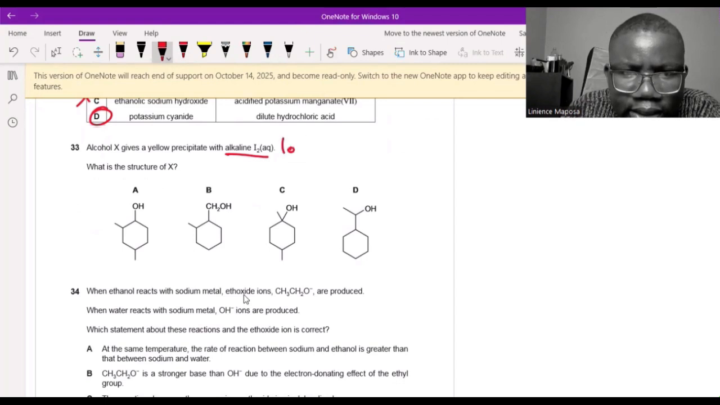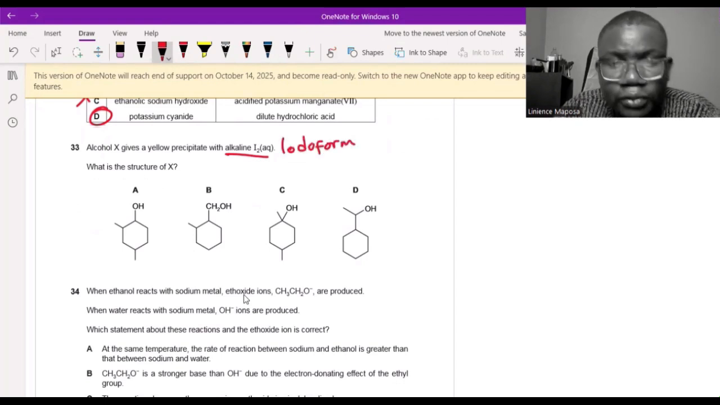Okay. Alcohol X gives a yellow precipitate with alkaline iodine. Alkaline iodine, the moment I see this, I write iodoform reaction, or triiodomethane reaction. What is the structure of X?